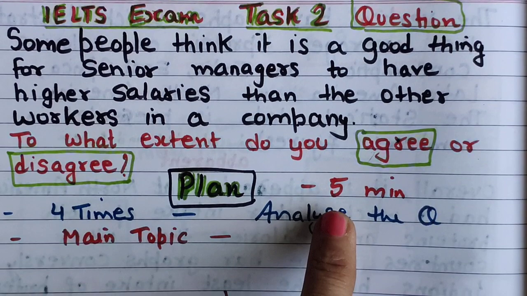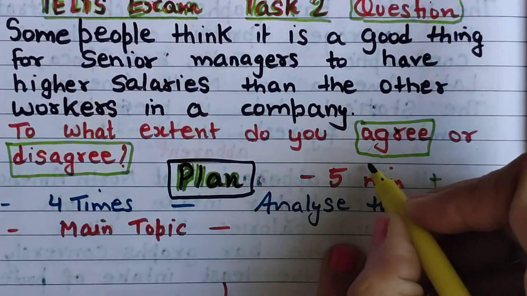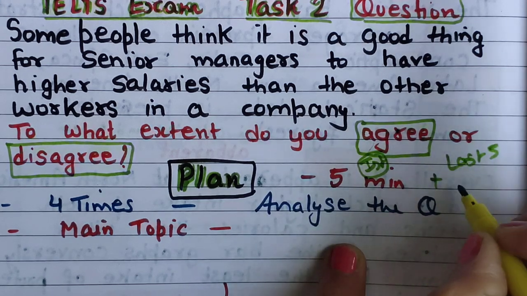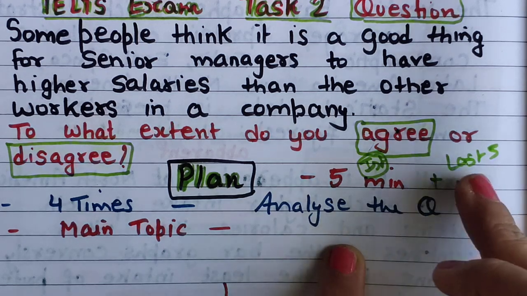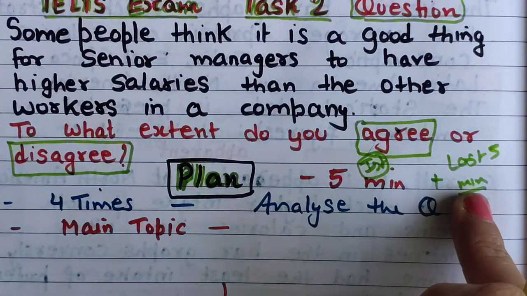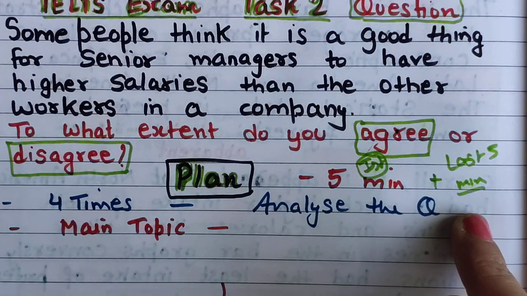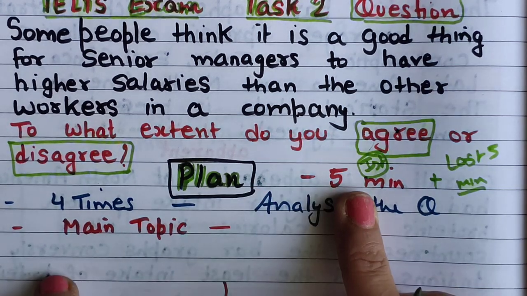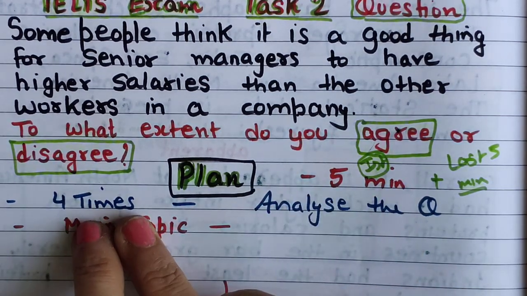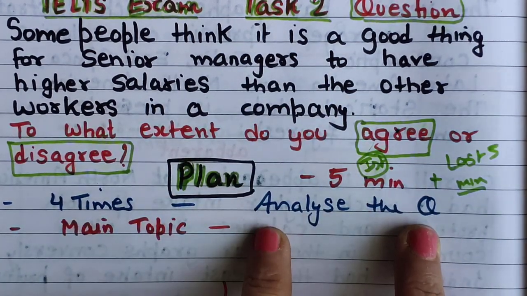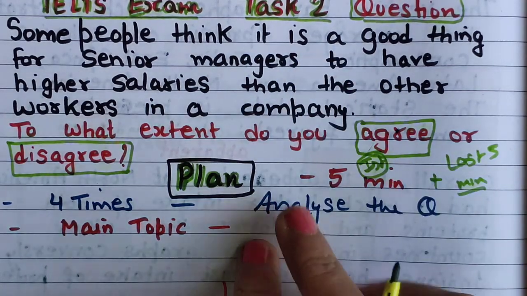Just spend 5 minutes in planning, and the last 5 minutes, first 5 minutes in planning, last 5 minutes what you will be doing: rereading your answer, so that you will find your own errors, any spelling error, any punctuation error, any verb mistake you have made, then you can correct it in the last 5 minutes. Okay, 5 minutes planning will be there. First we will be reading the topic, the statement 4-5 times, and analyze the question statement. It means when we are reading it, we are analyzing the question statement.